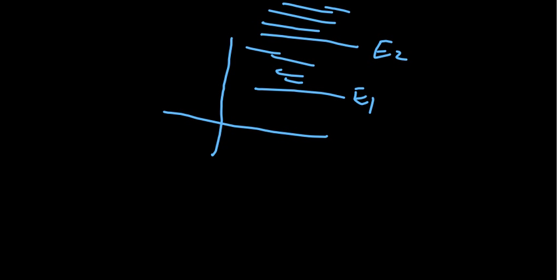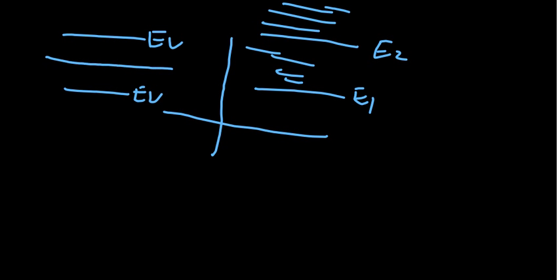Let us say this is the conduction band and this is the valence band. Say this is EV and this is EC, and there is a Fermi energy level that lies somewhere in the middle for an intrinsic semiconductor, and it gets shifted for an extrinsic semiconductor. For N type it is shifted near the conduction band, and for P type it shifts near the valence band. So let us consider some discrete energy levels available between these.